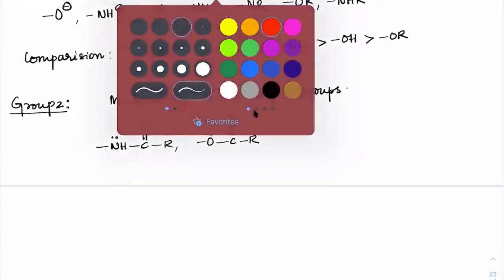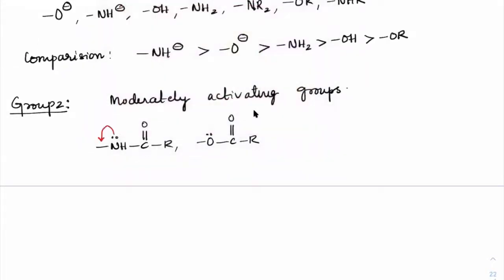Now groups like NH C double bond O R and O C double bond O R. See, they do have a lone pair. So you can observe if this lone pair is connected to benzene, they would act like a better donating group. Why are they moderate? The reason is it can give resonance towards benzene and it can give resonance towards the C double bond O group also.